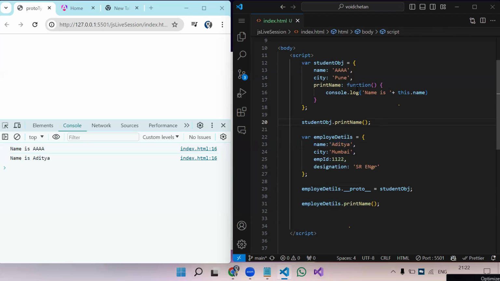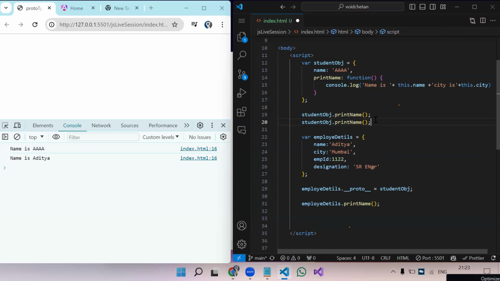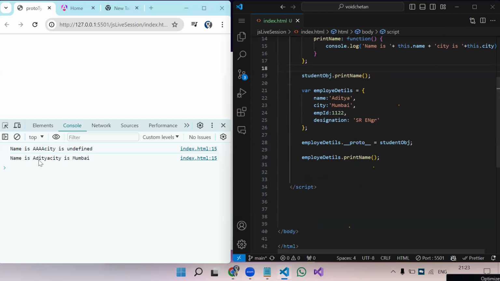Now just see, I'm removing this city from over here. After name, I will print city also. This name plus city is plus this dot city. Now in my student object, I don't have city. Correct. Now if we try to print this, it will say the name is there, then city is undefined, right? Because in this object, we don't have city. But here you can see name is Aditya and city is Mumbai is printing.